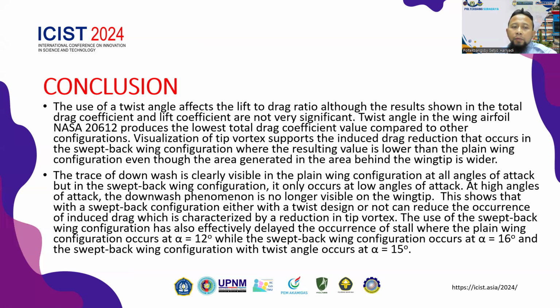They show that the sweepback configuration, either with the twist design or not, can reduce the occurrence of induced drag, which is characterized by a reduction in tip vortex. The use of the sweepback wing configuration has also effectively delayed the occurrence of stall, where the plane wing configuration occurs at angle of attack 12 degrees, while the sweepback wing configuration occurs at angle of attack 16 degrees, and the sweepback wing configuration with twist angle occurs at angle of attack 15 degrees.